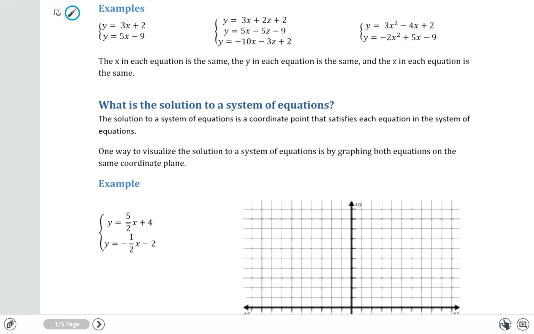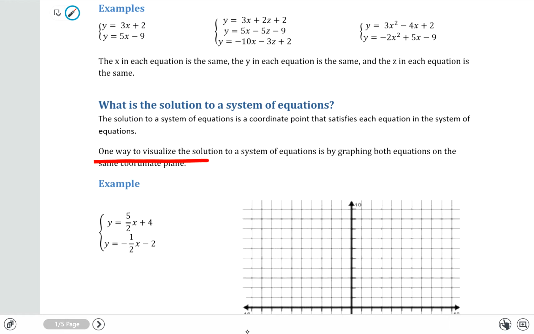So to do that, we're going to take a look at an example of graphing. So what is the solution? The solution to a system of equations is a coordinate point that satisfies each equation in the system of equations. Okay? So key thing here, it's a coordinate point, meaning it has an x and y value, and it satisfies each equation in the system of equations. It doesn't just satisfy one, it satisfies both.